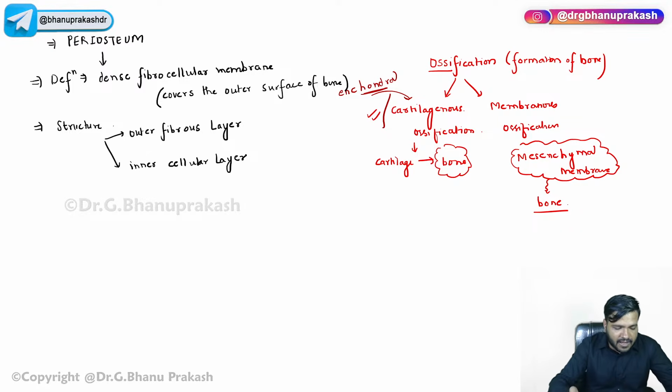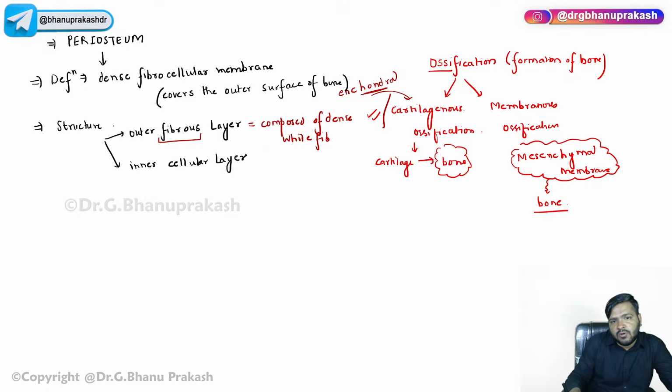Now, guys, the outer fibrous layer. When I say fibrous, it automatically means that it is composed of dense fibrous tissue. It is composed of dense white fibrous tissue.